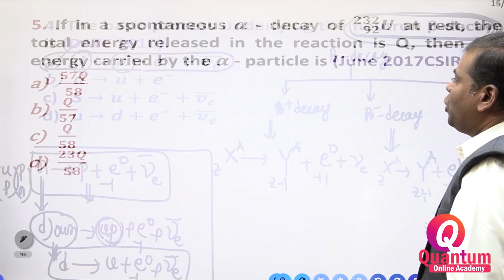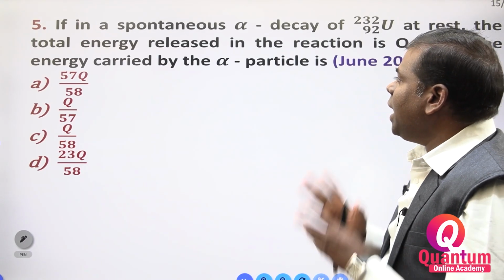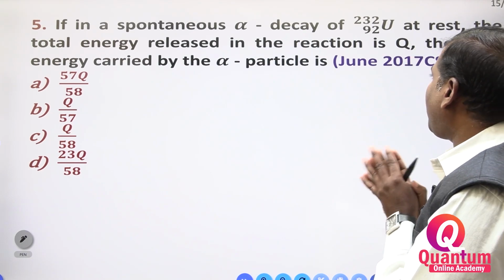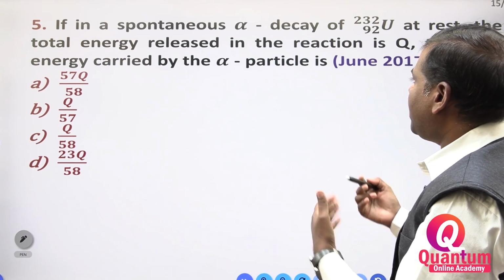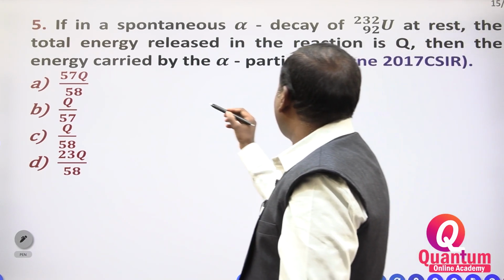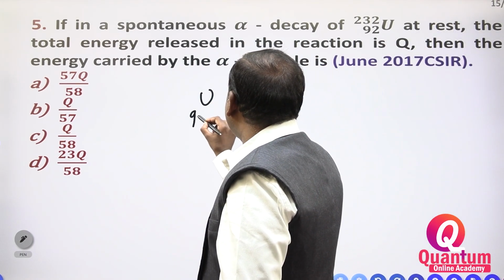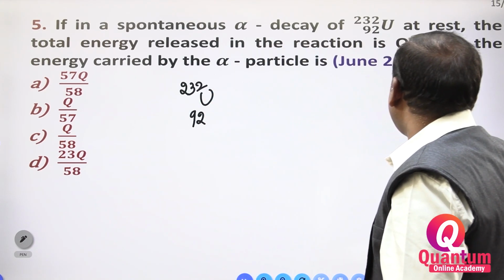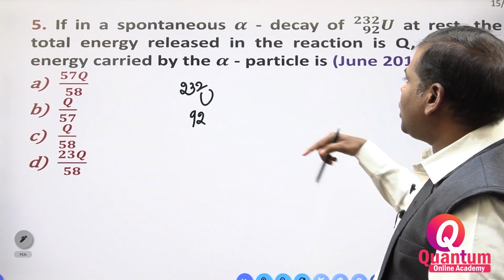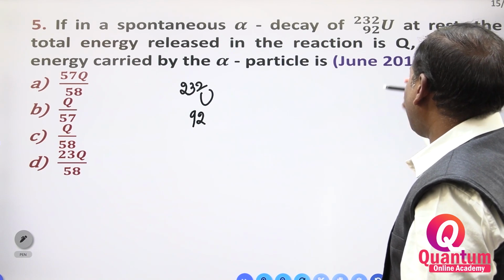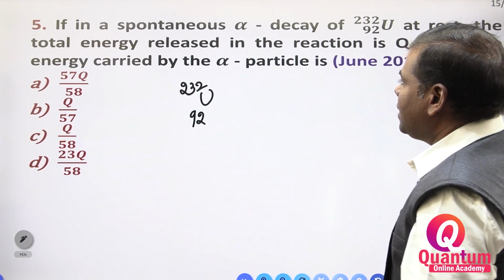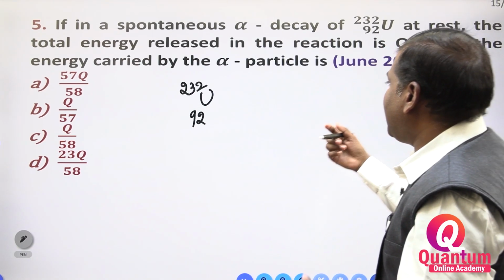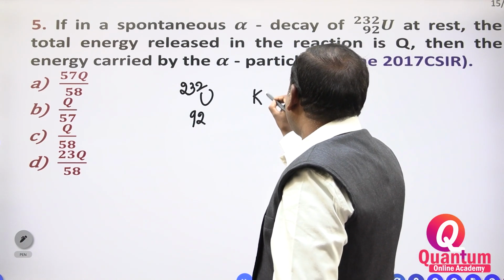Clear? Now look at the fifth one. In a spontaneous alpha decay of uranium 92, 232 at rest, the total energy released in the reaction is Q. They are asking how much energy is carried by the alpha particle.